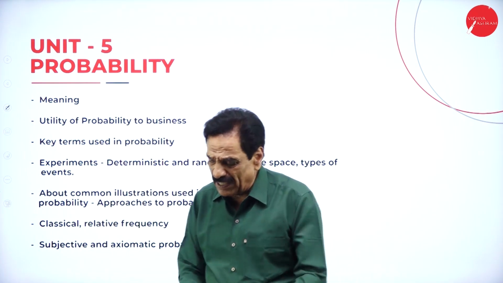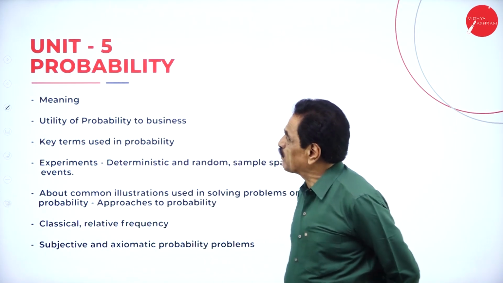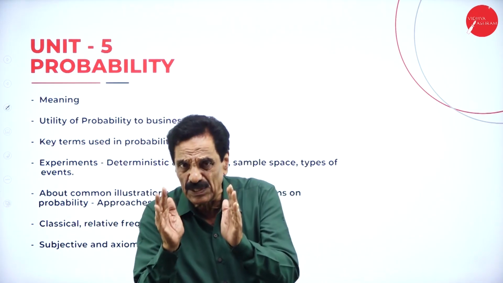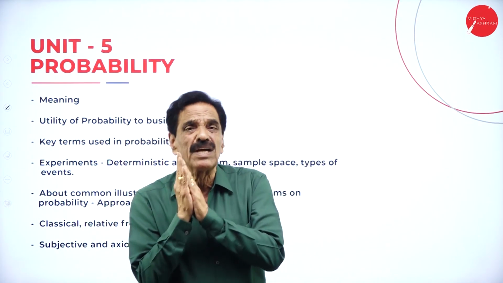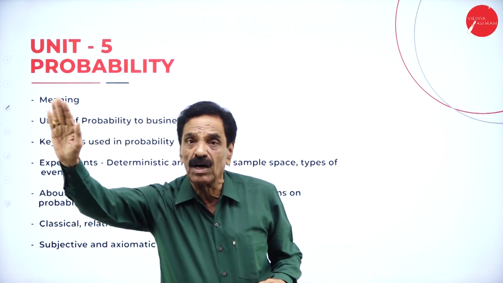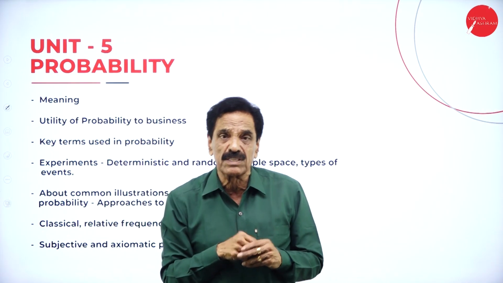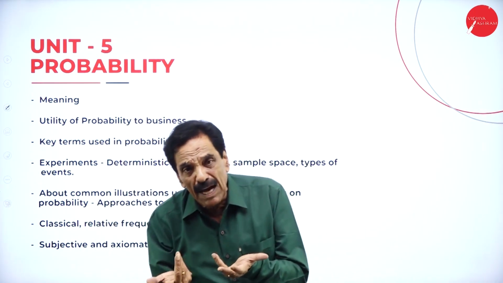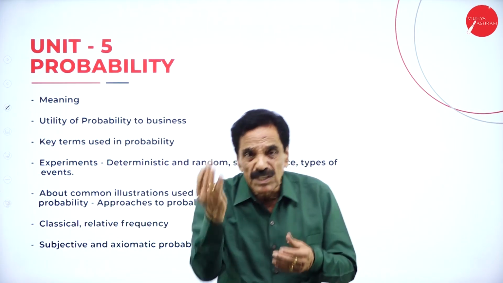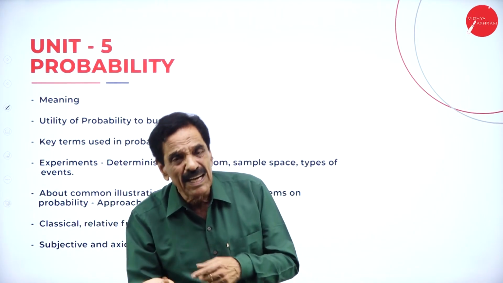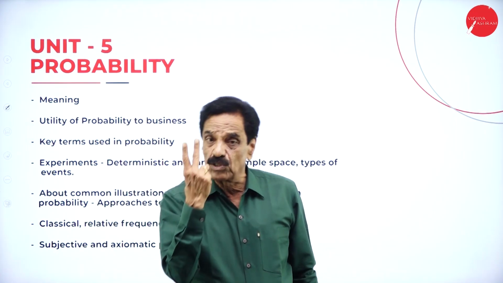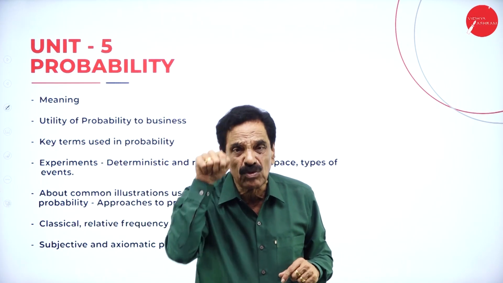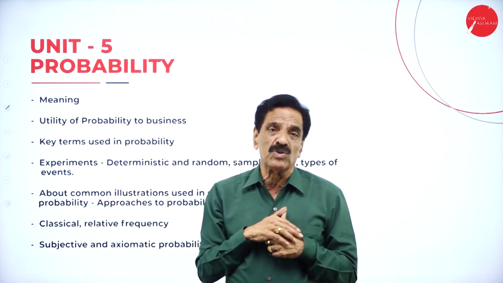Probability. Unit 5 is probability. What is actually probability? Probability means chances, only chances and occurrence. It may happen, it may not. So when you say the word probability, it is favorable chances divided by number of chances. When you toss a coin, it may be head or tail. There are two chances, head or tail. One chance is tail, so 1 by 2, half. So we say that always P plus Q is equal to 1.